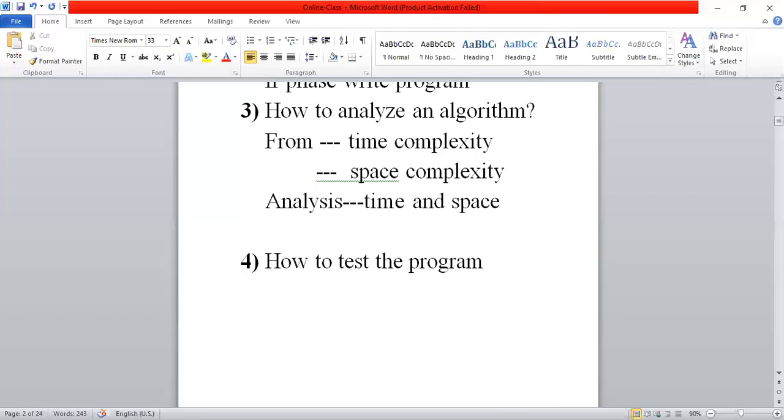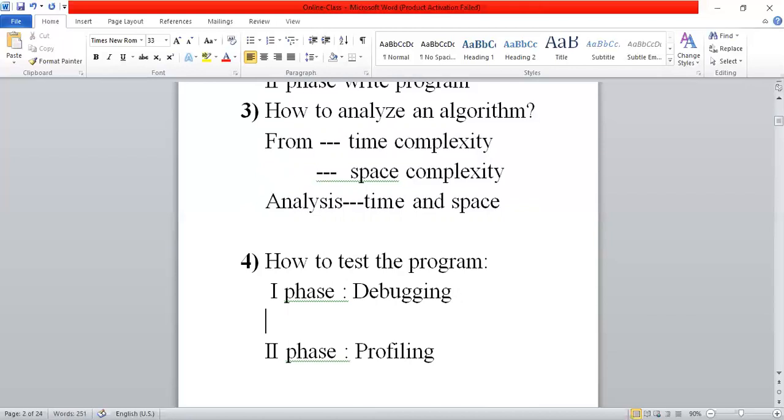So we type that particular program onto the machine. Once the program is available, we can compile and run it. Here, the testing is carried out in two different phases. The first phase is called debugging, and the second phase is called profiling. I will explain one by one.